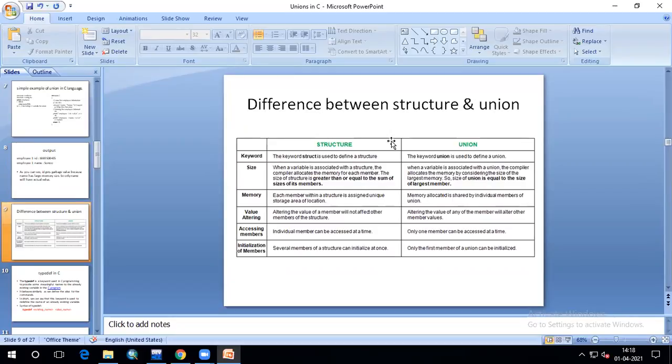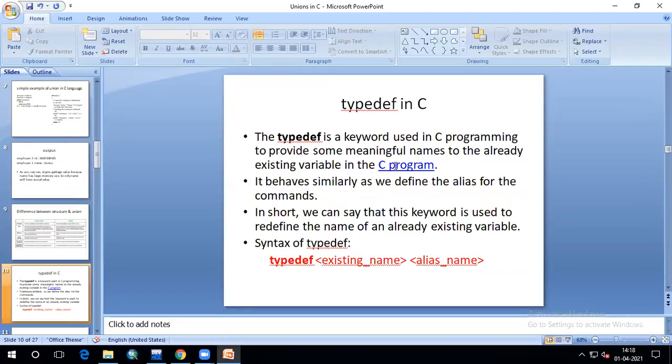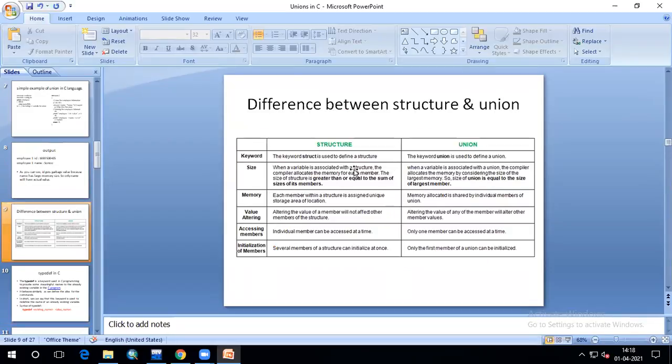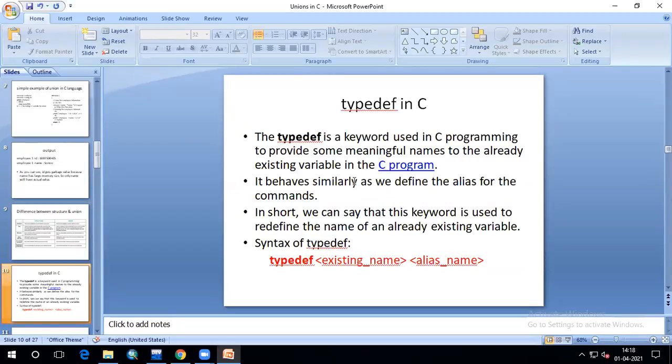So these are some of the differences between structure and union. Let us move to the next topic, typedef. It is a keyword used for defining or renaming an existing data type. The existing data type will be mentioned, then the alias name, the new name you want, and you need to use the keyword typedef before that.